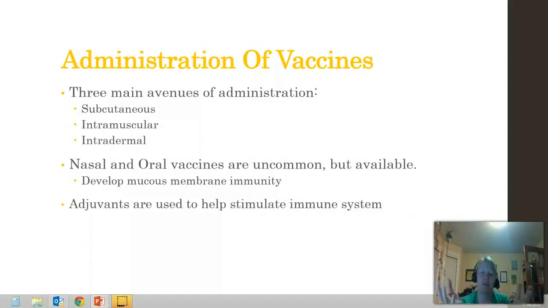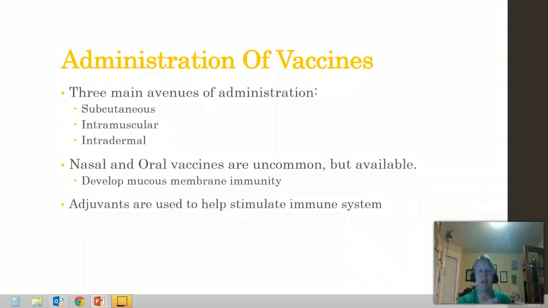So how do we administer vaccines? Well, there are three main ways that we give the shot vaccine, the typical vaccine that you're used to seeing. These are subcutaneous, intradermal, and intramuscular. Subcu and intradermal are both different layers of the skin, and intramuscular goes straight into the muscle. There's also some newer types of vaccines, such as nasal and oral vaccines. They're uncommon, but they are available.